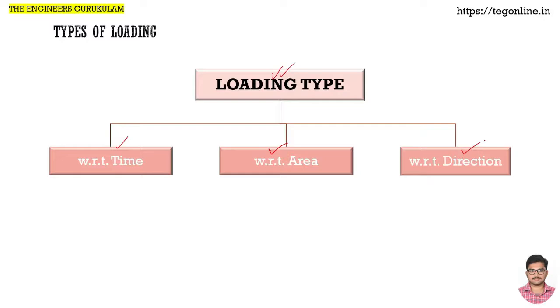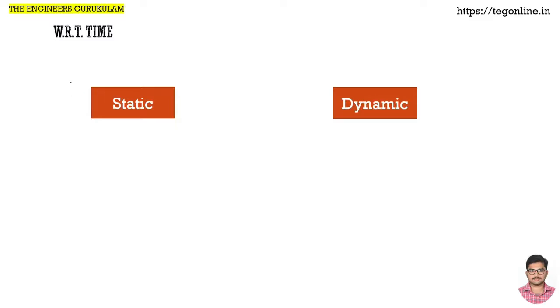Now one by one let us see what kind of loads we have with respect to time, with respect to area, and with respect to direction. Coming to with respect to time, load can be classified as static or dynamic. Again further, what is static, what is dynamic? Static means with respect to time, load does not change.